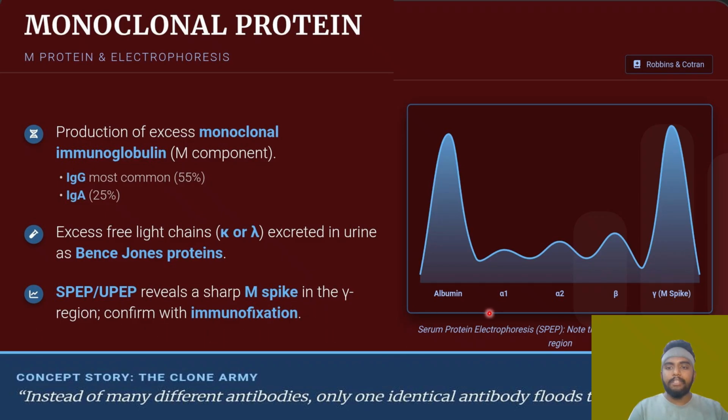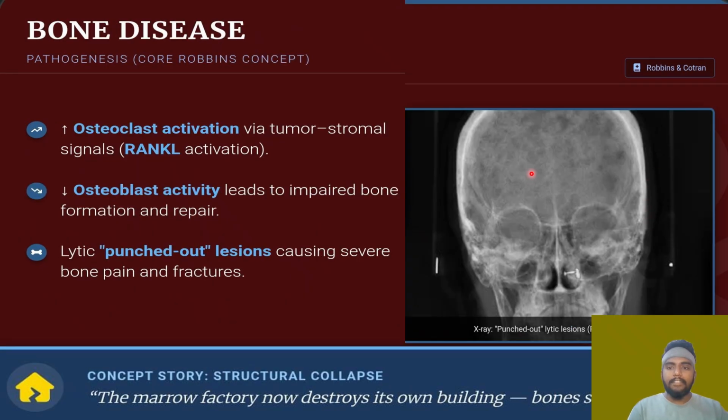So this is the albumin, alpha 1, alpha 2, this is the beta, and this is the gamma, which is the M spike. So you see there is an M spike over here. Yes or no? And now, as I told, there is like punched out lesion. Someone is punching you on your bone, on your skull. How painful it would be. So you have the multiple punched out lesions over here. As you can see, everywhere you can see. Look into this diagram.